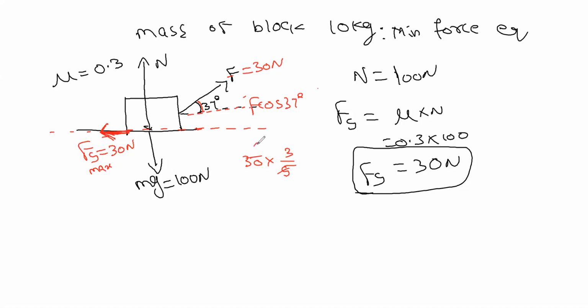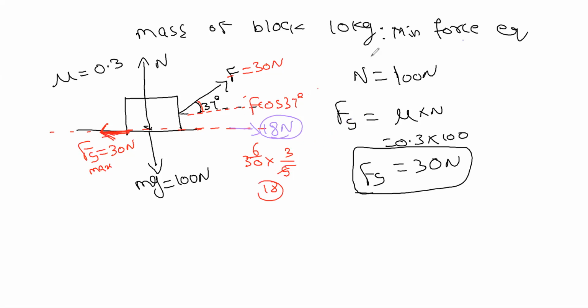Okay, so we calculate 5 sixes are 30... So now what is the force in this direction? What is the force now? 18 Newton, right? The body is not tending to move. The body is not moving at all.